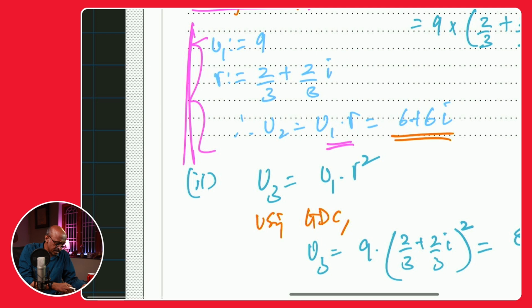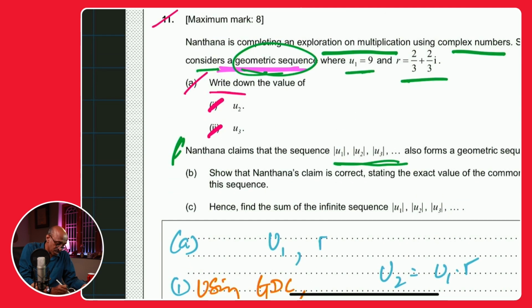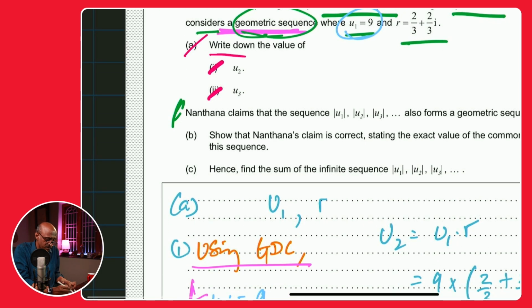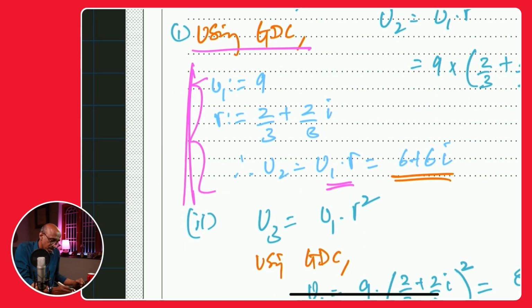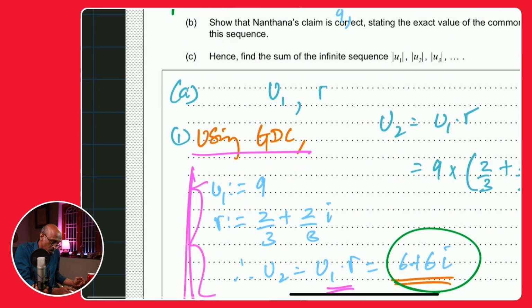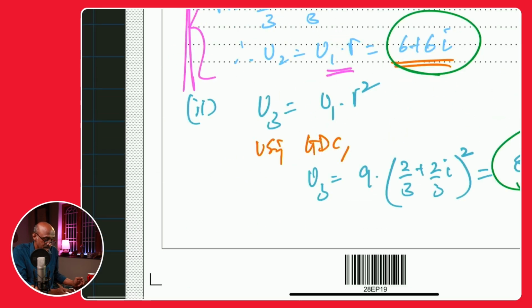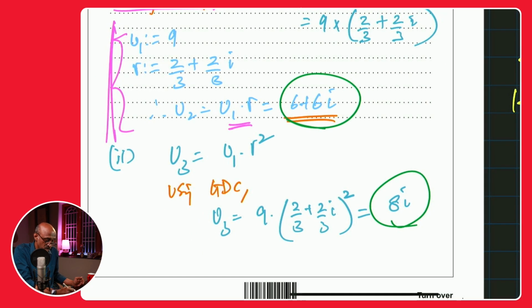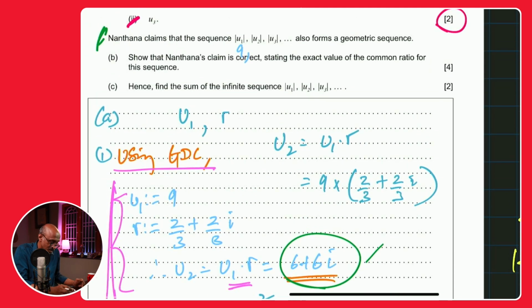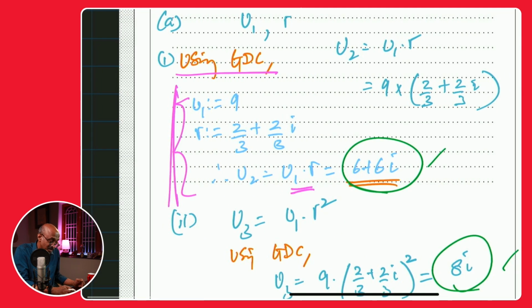So I think what they are saying is that the sequence of absolute values, if U1 is the first term, and it's just a purely real number, then the absolute value of U1 is just 9 as it is. But U2 is a complex number. There we'll need to find the absolute value, and that will be a different term. And then U3 also is a complex number, purely imaginary in this case. Can you see what I'm showing? That's my U2 and that's my U3. There we'll have to find what the absolute value is using that formula that we have. But actually the calculator will do it for us.